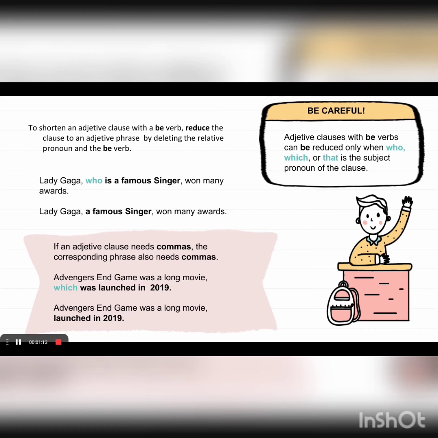If an adjective clause needs commas, the corresponding phrase also needs commas. Avengers Endgame was a long movie which was launched in 2019. Avengers Endgame was a long movie launched in 2019.